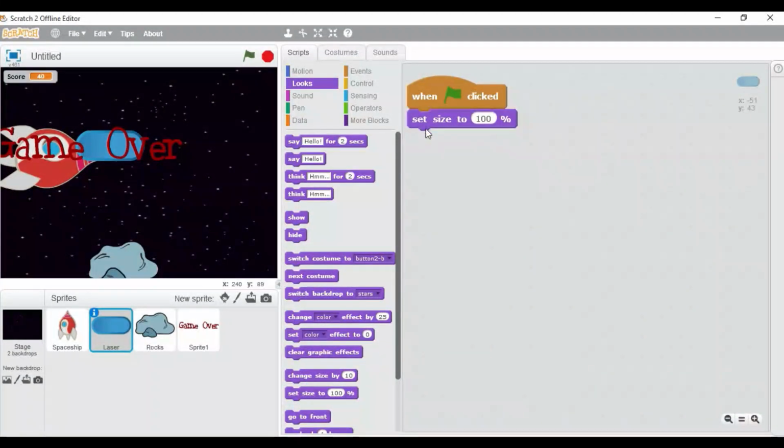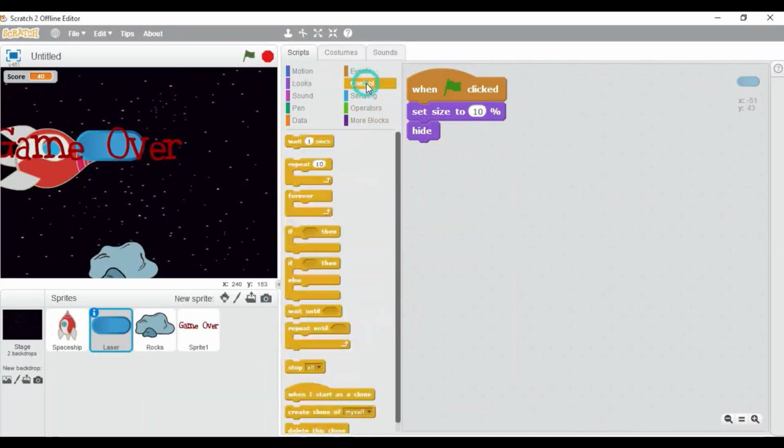to 10%. And then we are going to put this hide block over here. So this is the first block for laser.